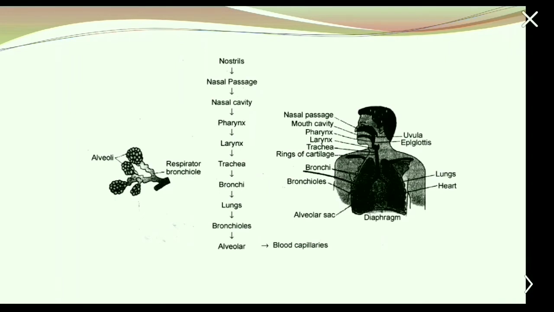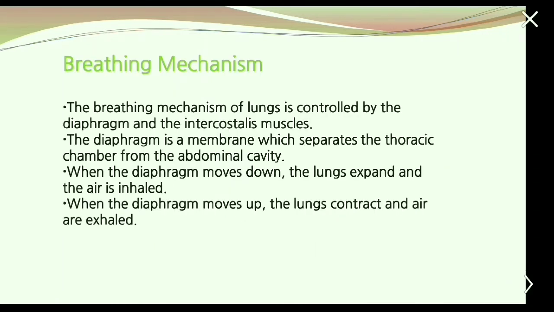So, to sum up the passage, nostrils to the nasal passage via the nasal cavity enters the pharynx, then the larynx, then comes the trachea, bronchi, lungs and the bronchioles, and finally to the alveolar sacs, which finally enter the blood capillaries. Now let's talk about the breathing mechanism.